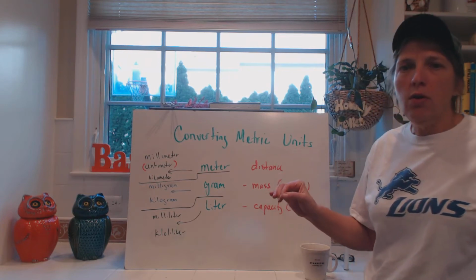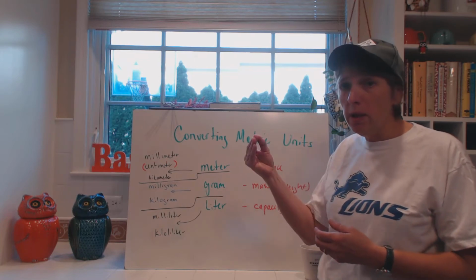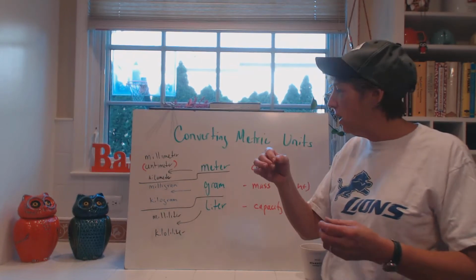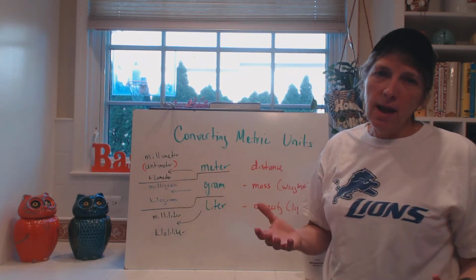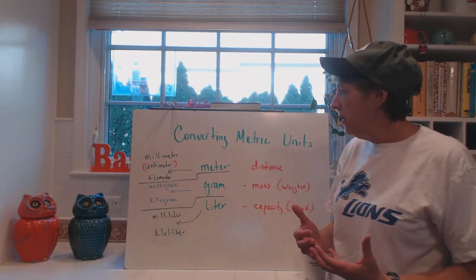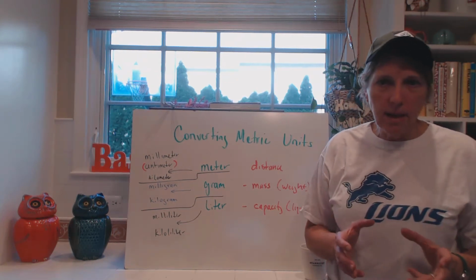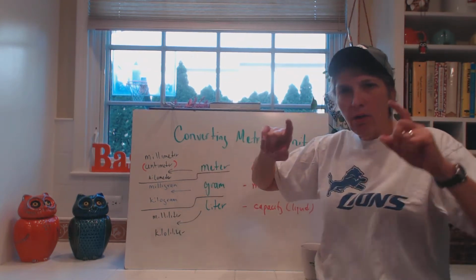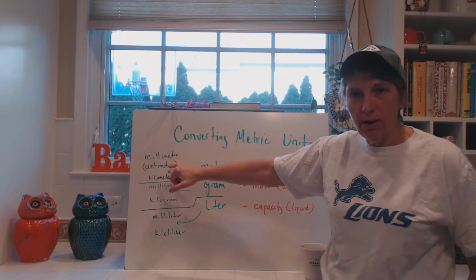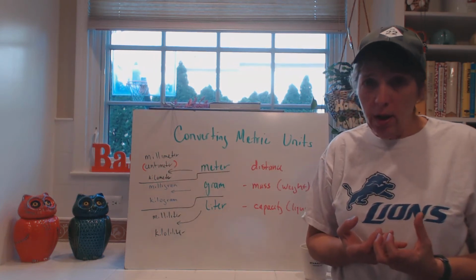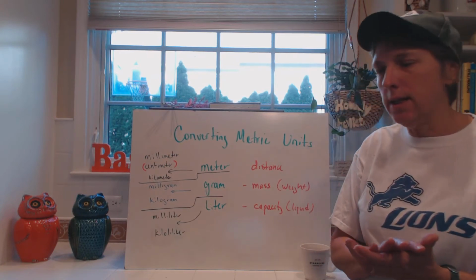So you should know the parts of the meter, and that the meter is the one that we go to the most, but that there's a millimeter that's smaller, so it goes millimeter, then centimeter, then meter, then kilometer. It's not "kilometer," they say "kilometer." But for our purposes right now, just to get you with the basic conversions, we're going to stick with the smallest one and the largest one. We're going to take out centimeter. Now, centimeter is very important, but we're not going to do conversions with centimeter right now. I think it's more important to get the basics, okay?